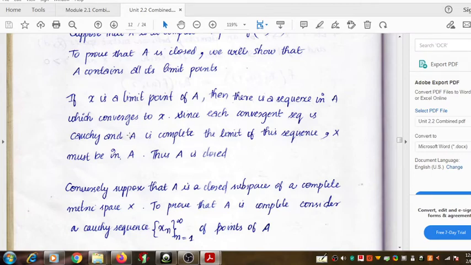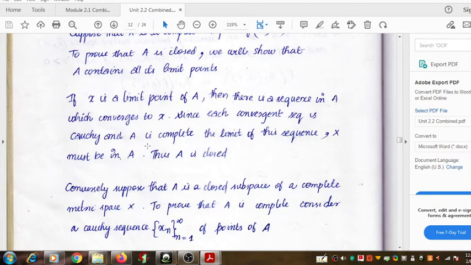We know that in the beginning we assumed the subspace A is complete. So due to this, the sequence which converges to x converges to a point in the subspace, and that point is nothing but the point small x.